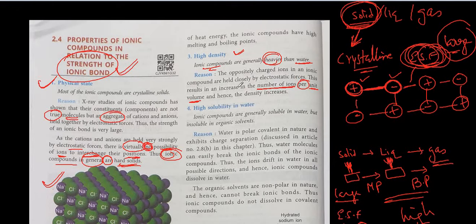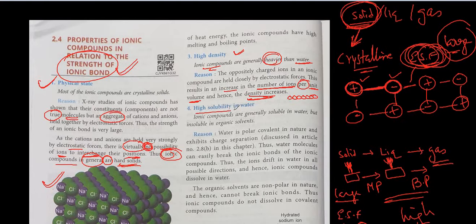Why does the number of ions increase per unit volume? Because they are held very closely to each other. When they are held closely to each other, the number of ions is going to increase per unit volume. Hence, the density increases. Now, there is a question: why are they held closely together? Because of the electrostatic force. Because of the electrostatic force, they are very close to each other, and that's why their density is high.